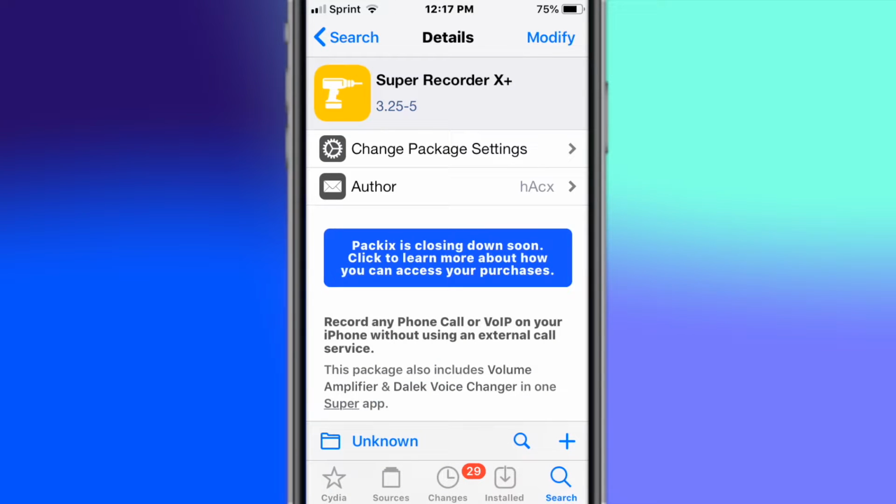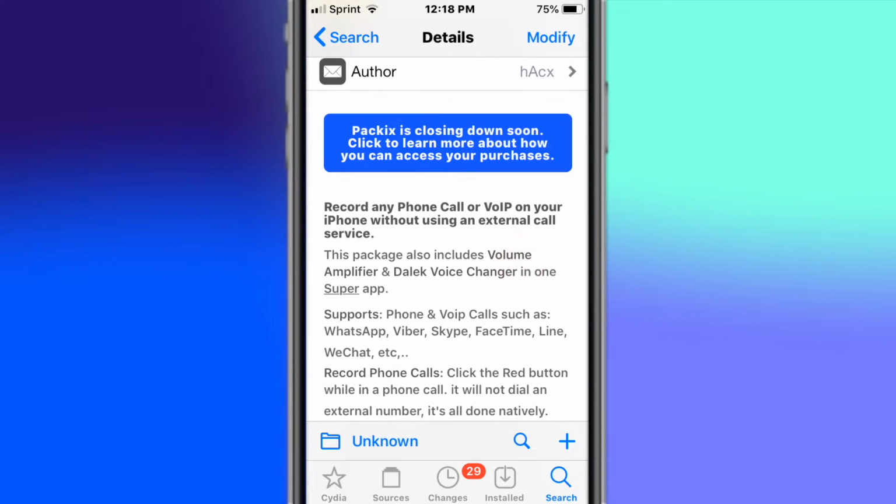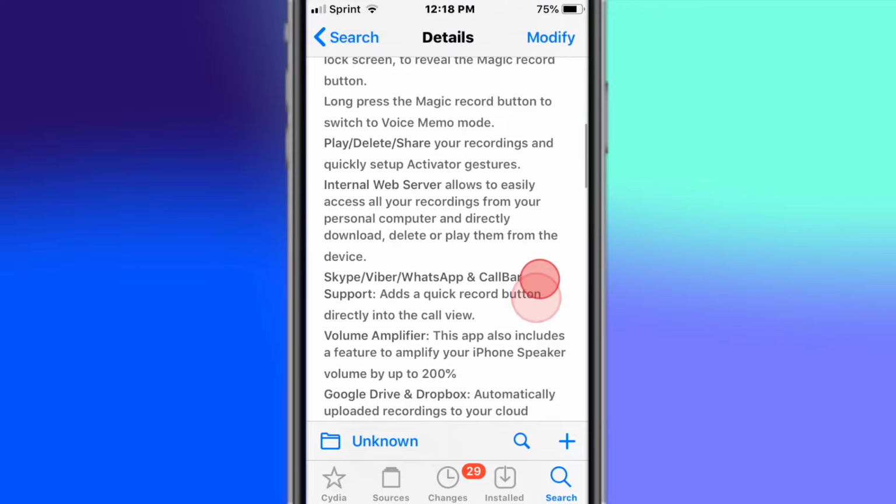This one, same thing. Use tweak at your own risk, guys. When you guys download this tweak, you are agreeing to the policy. The legal disclaimer as well. So, Super Recorder S Plus, recording phone call VIP on your iPhone without using the external service.